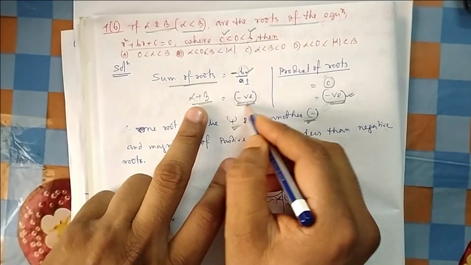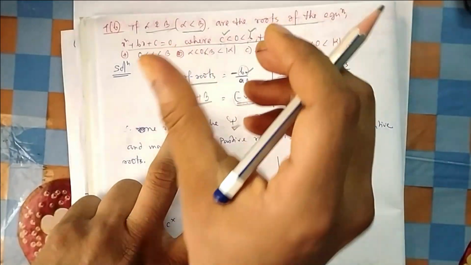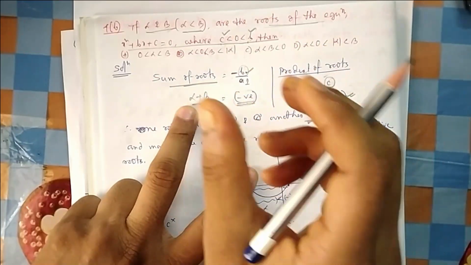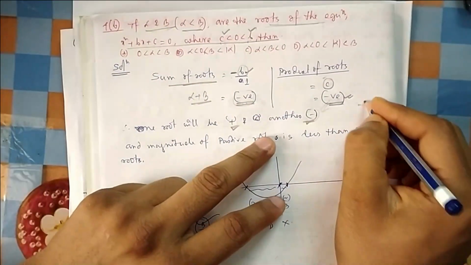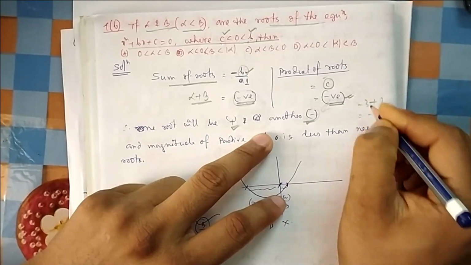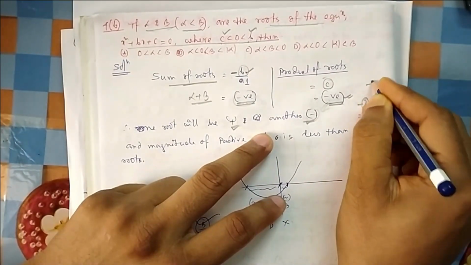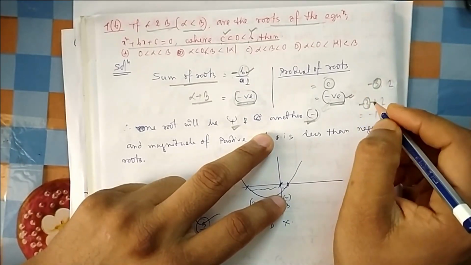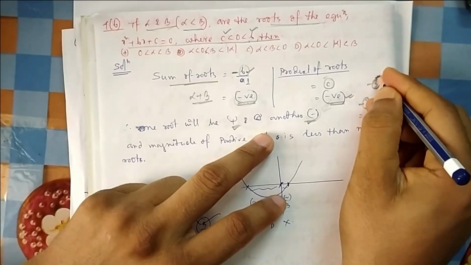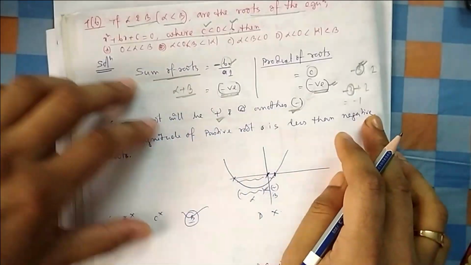And because your sum is negative, the minus one has the greater magnitude. The value of the negative number is more than the positive one. For example, if you add minus 3 plus 2, you will get minus 1, because minus 3 is one number and the other is 2. The minus 3 has a magnitude of 3, which is more than 2. That's why.